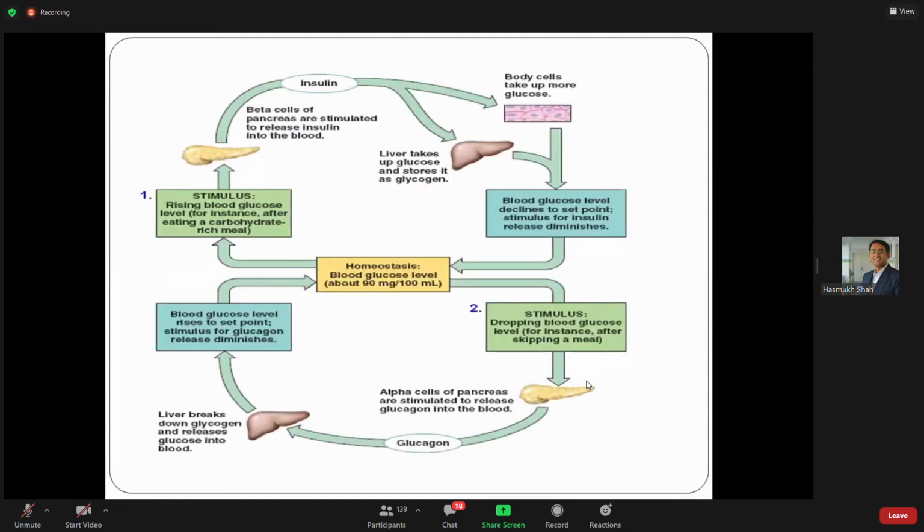Can you write the definition here in the chat room? What is diabetes? Definition of diabetes.